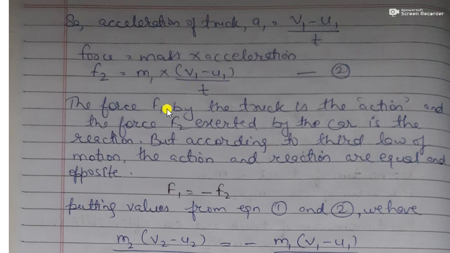Now the force F1 by the truck is the action, and the force F2 by the car is the reaction. But according to the third law of motion, action and reaction are equal, but opposite in direction. So F1 equals minus F2. The truck exerts a force F1 on the car, the car exerts a force F2 on the truck, but both these forces are in opposite directions.